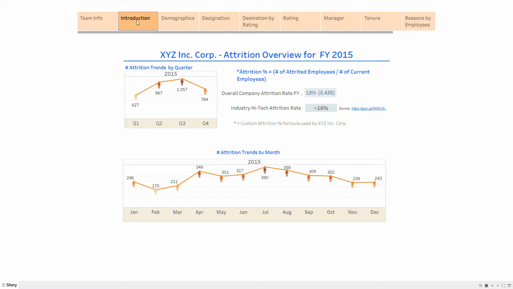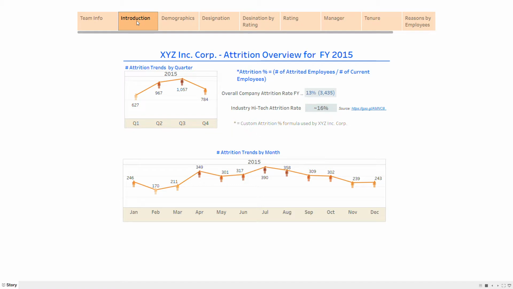attrite, like the demographics of an employee, the designations that we provide to the employees, the rating, the band changes, and if any other reasons caused by managers or the tenure that they stay with us. So we have looked into individual aspects and have included a story point for each one of them to find out the exact reason as to why employees are attriting.